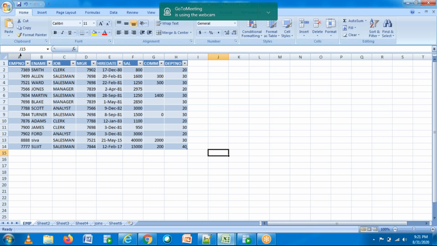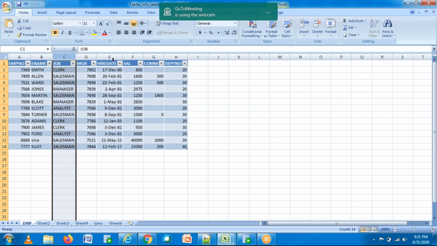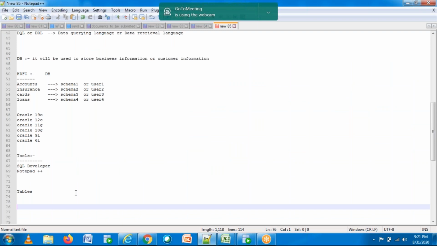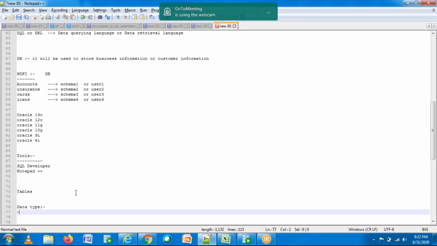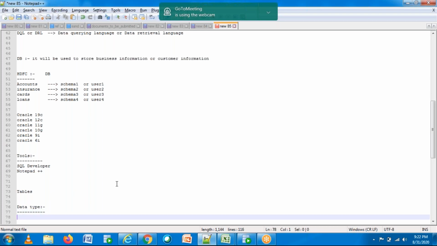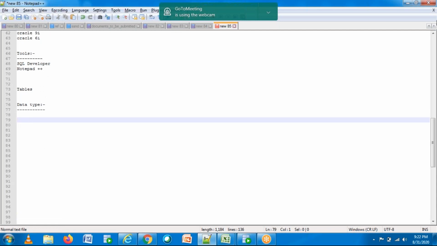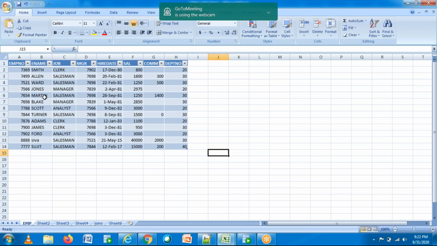So I need to know the number of columns, right? What are the columns available? Okay. Fine. So does anyone know what you mean by data type? Data type. So what do you mean by data type? Okay, fine. Can you tell me? Character, yes, yes, yes. Words and numeric. Correct.